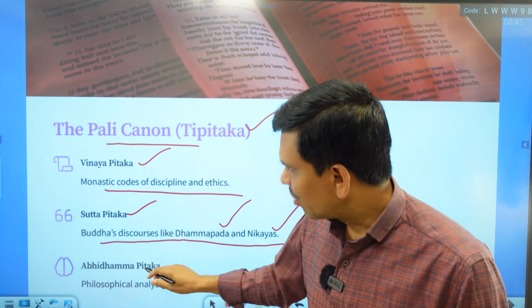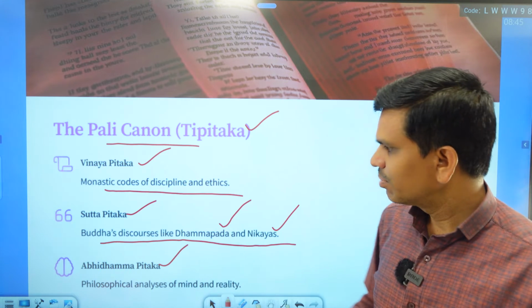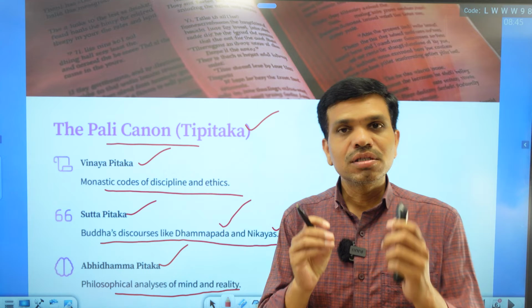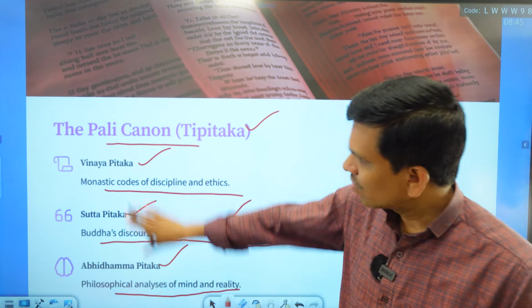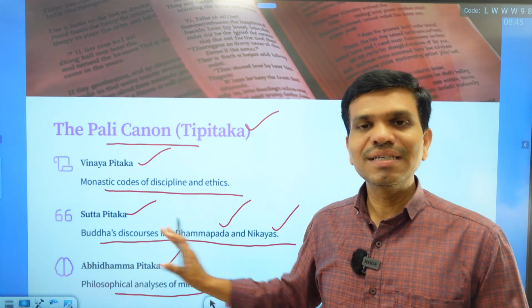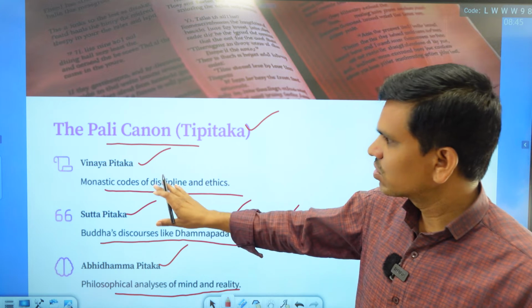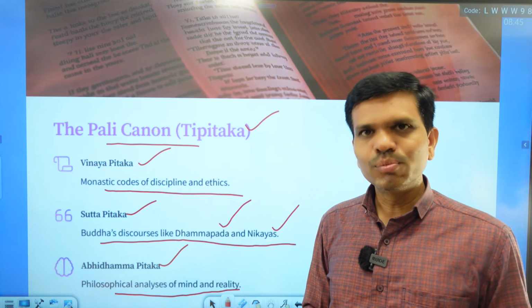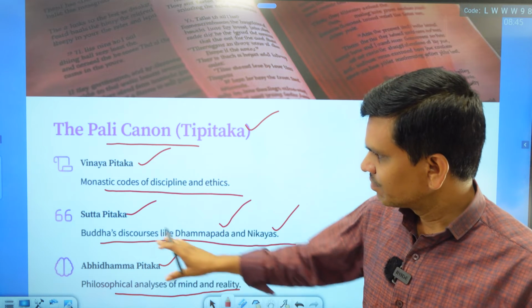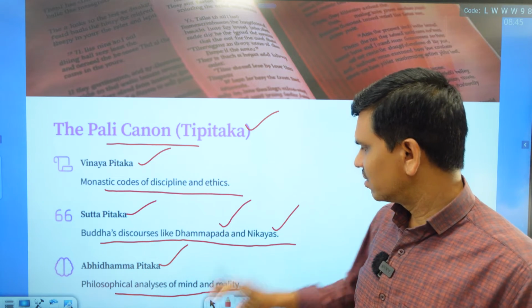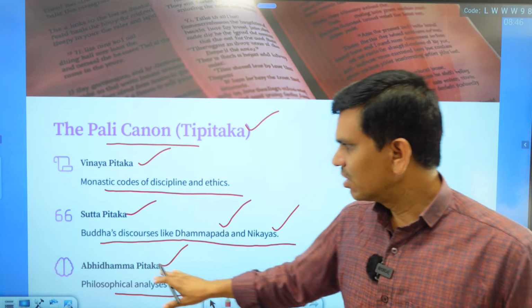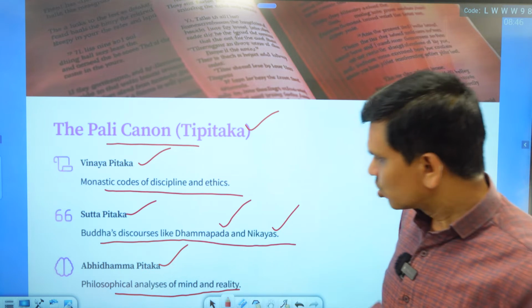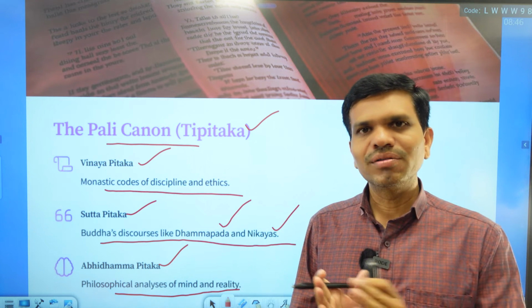Then we have Abhidhamma Pitaka, and in Abhidhamma Pitaka we have philosophical analysis of the mind and reality. So this is very important, where we find that all these three texts are different. The first talks about rules and regulations, the second talks about the discourses of Buddhism or the teachings of Lord Buddha, Dhammapada and Nikayas, and the third, Abhidhamma Pitaka, talks about philosophical analysis of mind and soul and reality, how all these things are related.